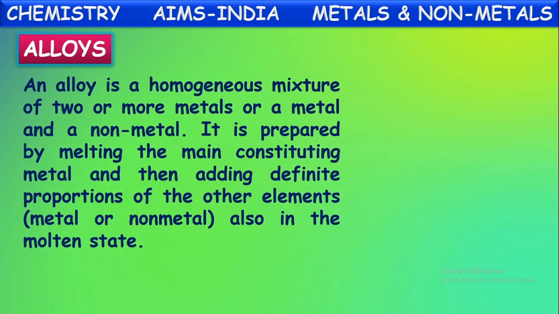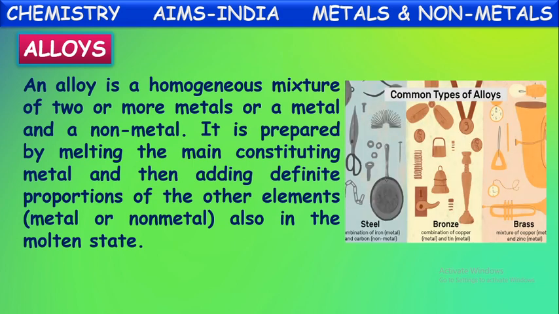Have you ever heard this word alloy? Yes, actually, an alloy is a homogeneous mixture of two or more metals, or a metal and a non-metal. It is prepared by melting the main constituting metal and then adding definite proportions of other elements in the molten state. So in this way, alloys are prepared. Alloy means the mixture of two or more metals formed when molten metals are mixed. Sometimes along with the metals, certain non-metals are also added in the formation of alloys.